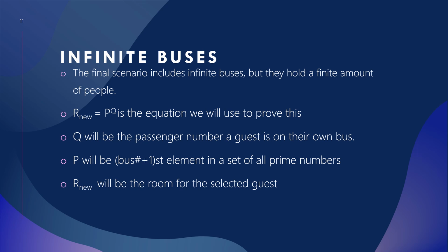numbers, which means that if you were on bus 1, you would have the second element of a set of all prime numbers, which would be 3. If you had a bus number of 2, you'd be the third, which would be 5. But we have that plus 1 because we can't have 2 as a prime number, because as we get on to later, that just doesn't work with what we're trying to do. And finally, R of nu will be the room of a selected guest on the bus.